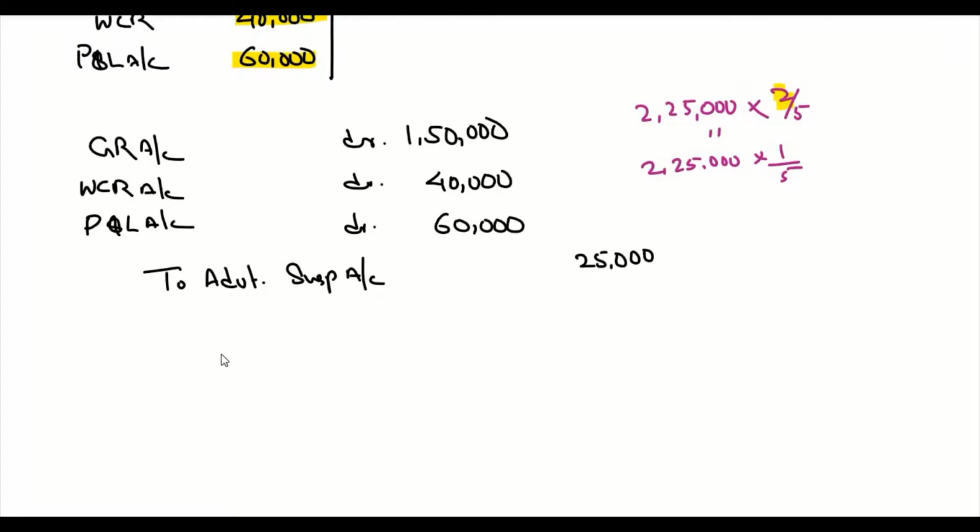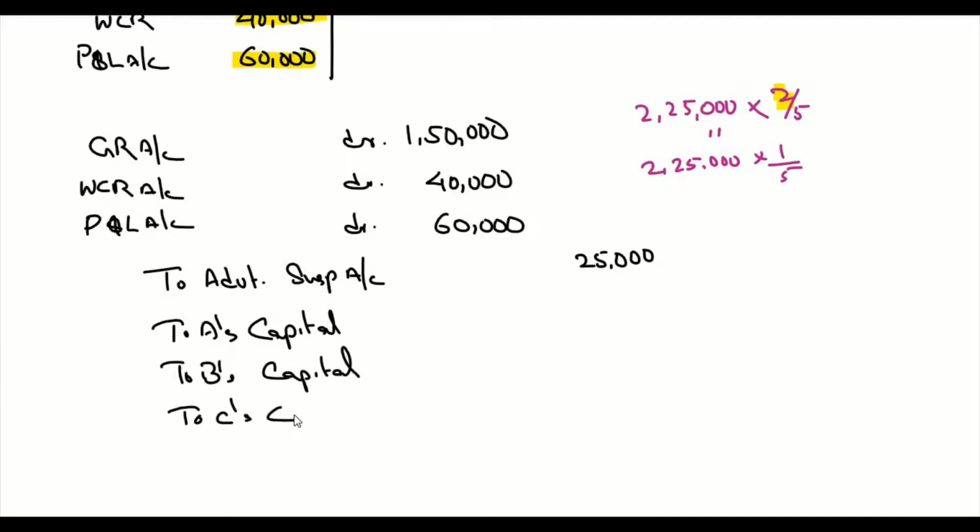Then if we take the partners' capital, to A's capital, to B's capital, to C's capital. 2,25,000 into 2/5, it is 90,000. And B is also the same ratio, 2,25,000 into 2/5, it is 90,000. And for C, it is 2,25,000 into 1/5, which is 45,000.